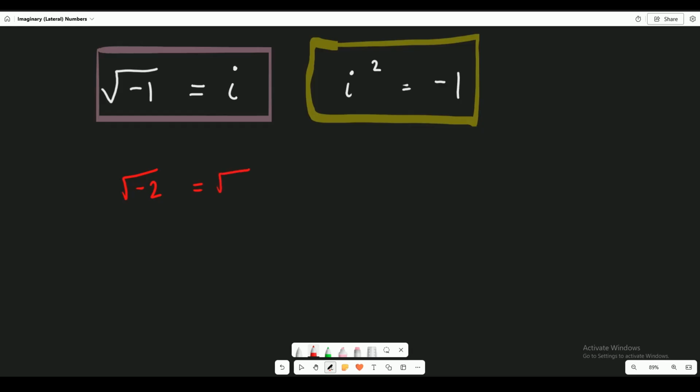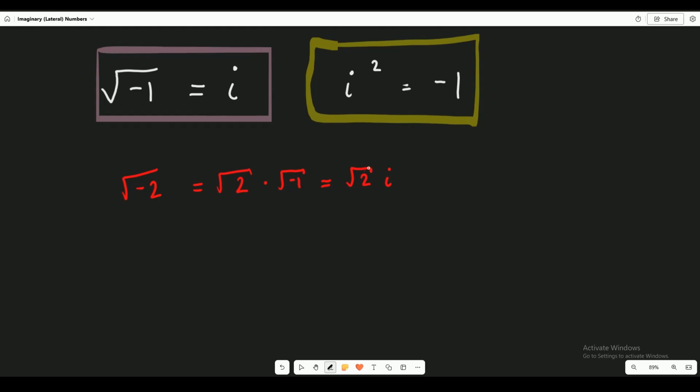That's the square root of 2 times the square root of negative 1. Well, the square root of 2 is not an exact number. It's irrational, like a non-repeating decimal. So I'm just going to keep it as the square root of 2, and I'm just going to put i in front of it like that. But make sure that the square root is no longer all over it. It's just on top of that 2. It ends right there.